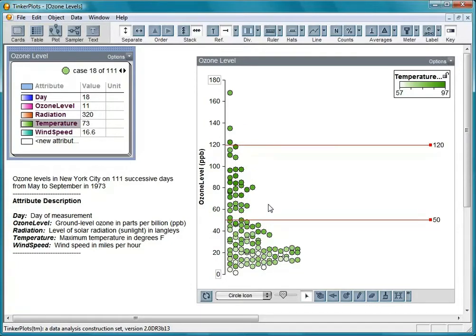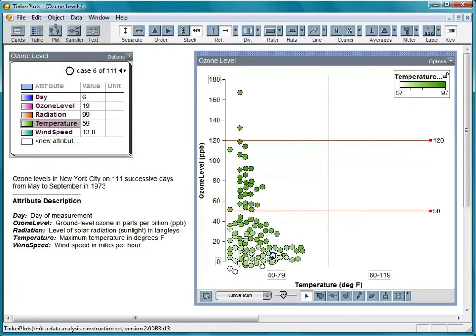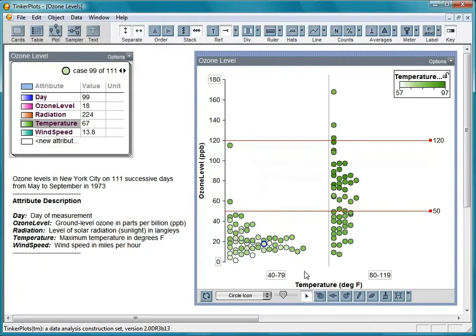Let's pull a case to the right to separate the temperatures into two bins. For days that were 79 and below, the majority were within safe ozone levels. For days above 80 degrees, about half had ozone readings over 50. Making the bin smaller might give us more information.